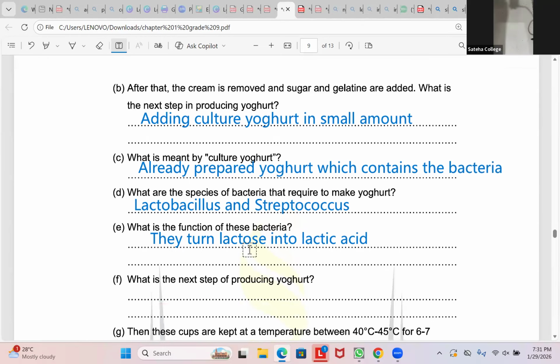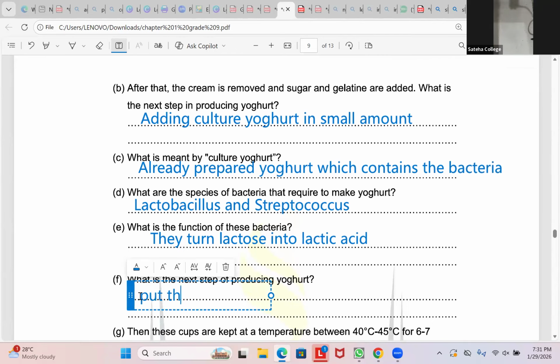What is the next step? Now, once we add the culture yogurt, then we have to separate into incubating the yogurt at 40 to 50 degrees Celsius. Before incubating, we have to first separate into what? Small portions. Small cups, right?